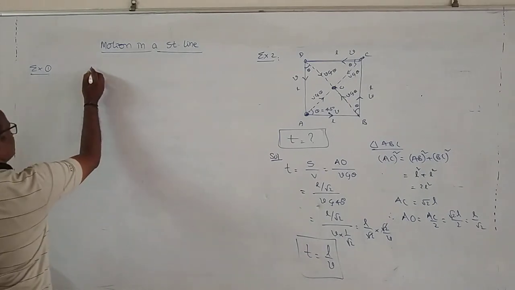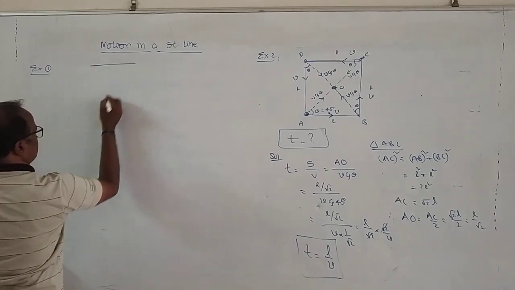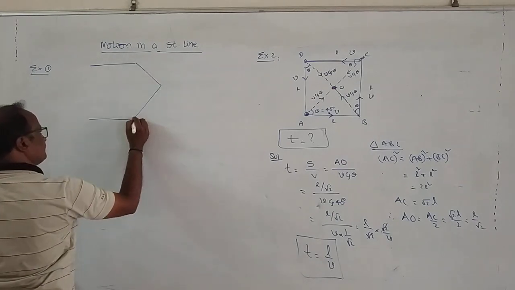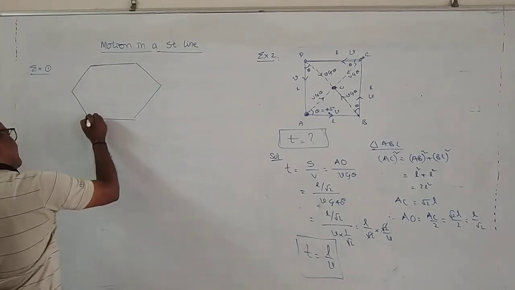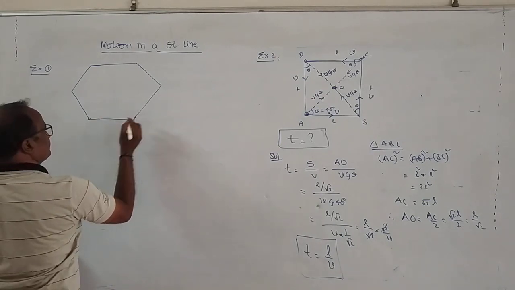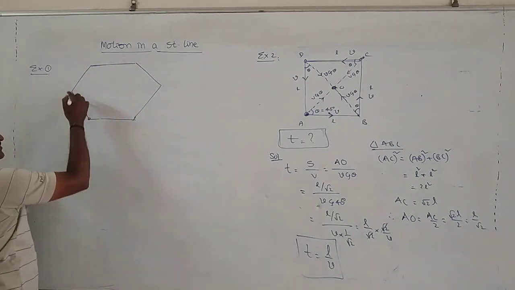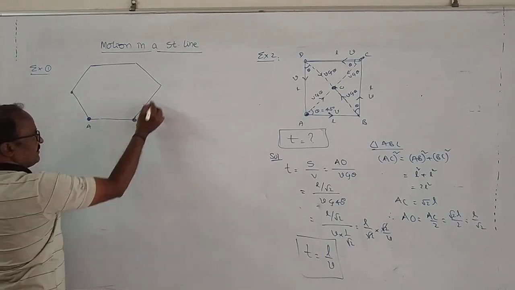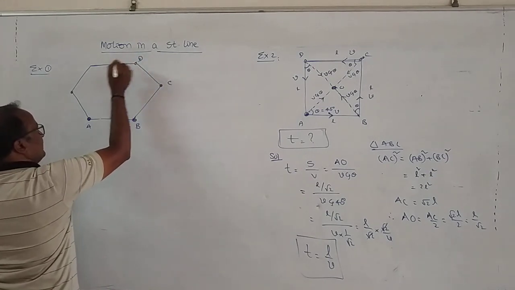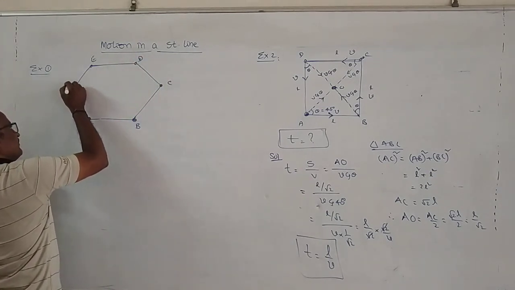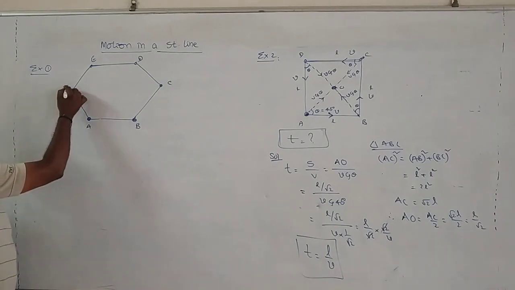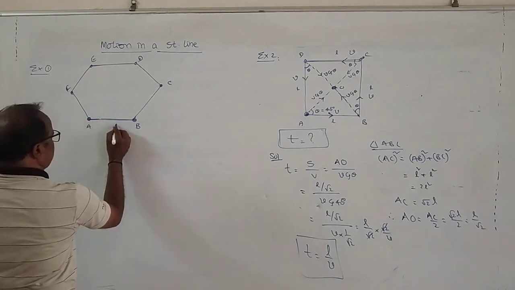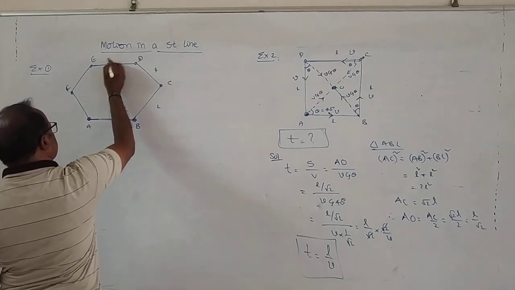Suppose it is a hexagon of side length L. A hexagon has 6 sides: 1, 2, 3, 4, 5, 6. Suppose persons A, B, C, D, E, F, 6 persons, are standing at the corners of a hexagon. Each side length is given by L. Each side length is equal to L.